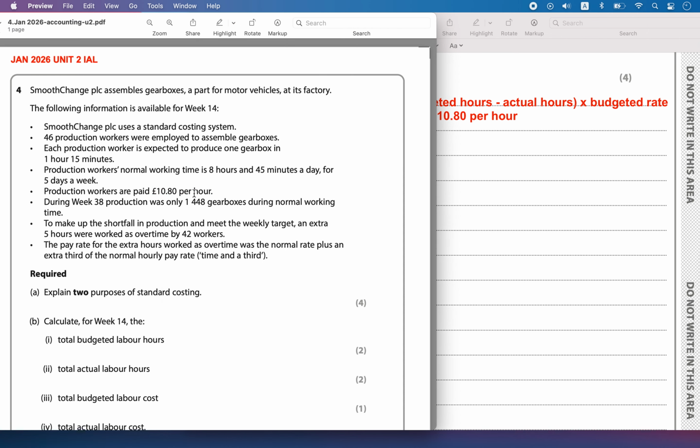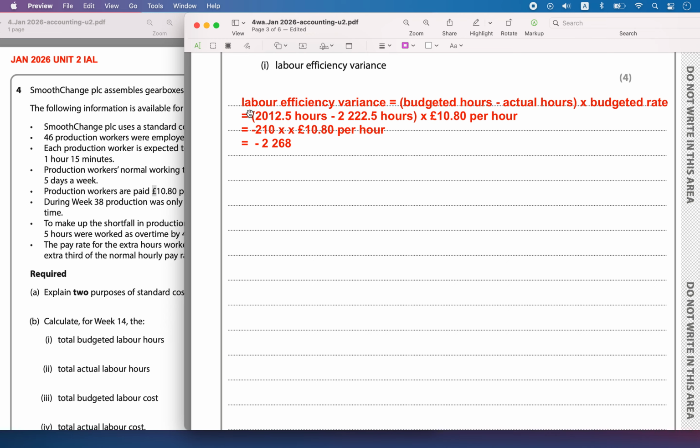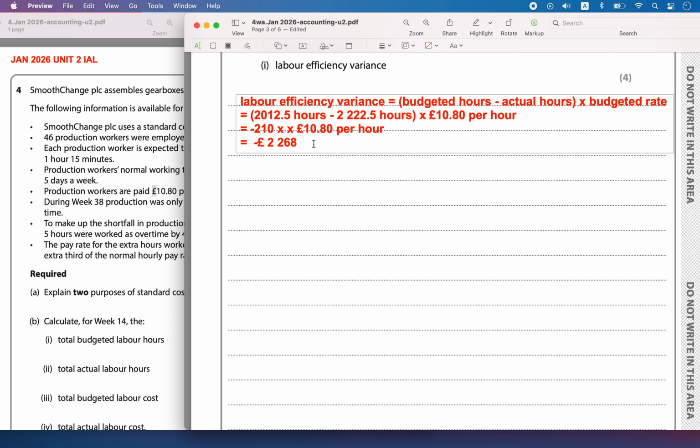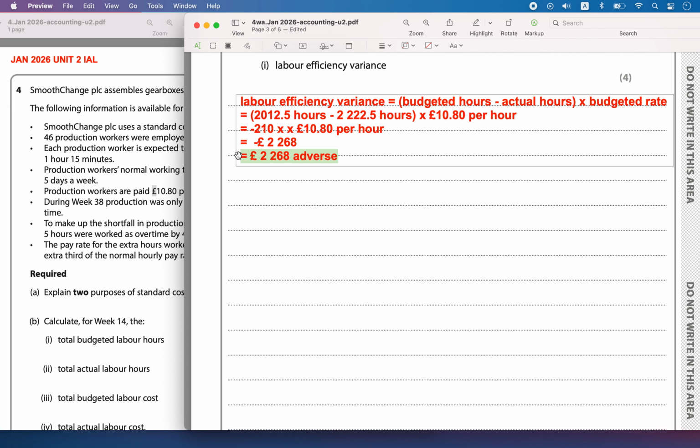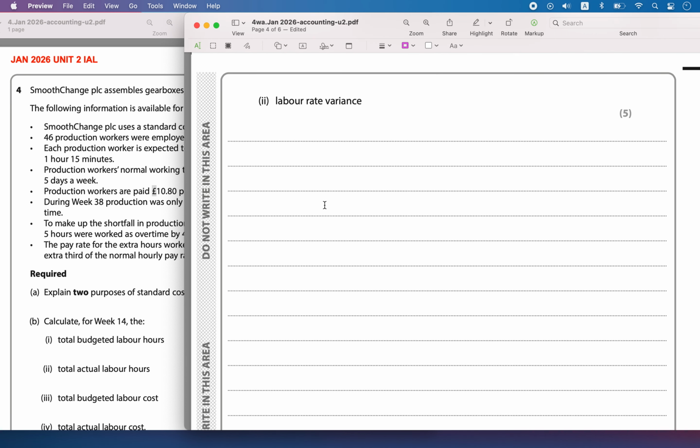So the labor efficiency variance is adverse because the actual hours have increased, it became more. So instead of minus I will write this as adverse. Okay, adverse variance. Why? Because the actual hours exceeded my budgeted hours, so I'm going to call this an adverse variance. Then next one is the labor rate variance. So what is the difference in the rates that has happened? We have to calculate budgeted and the actual rate.